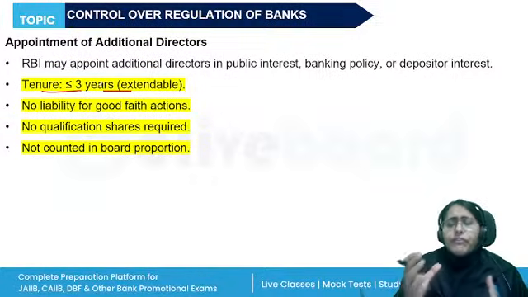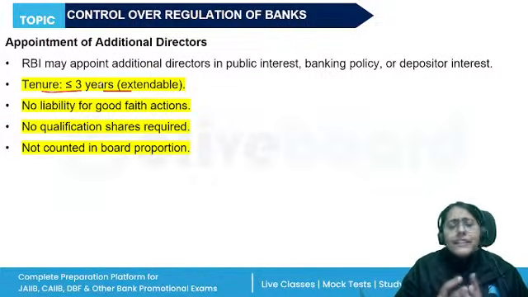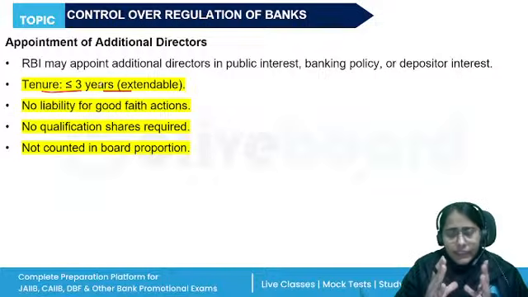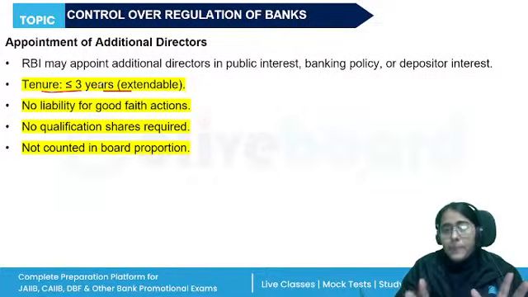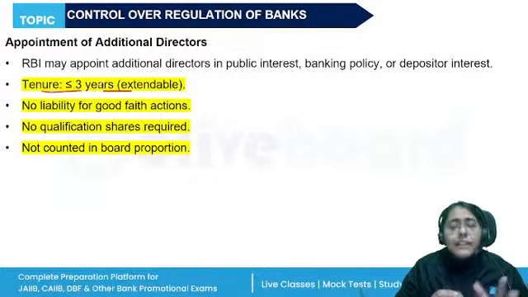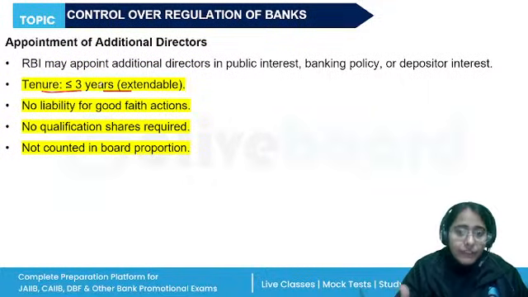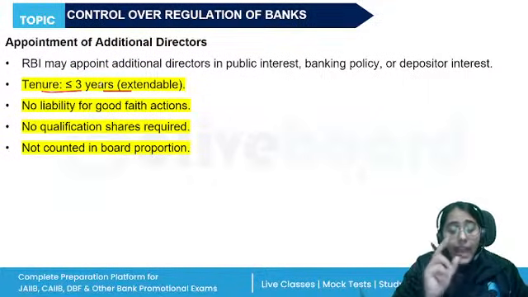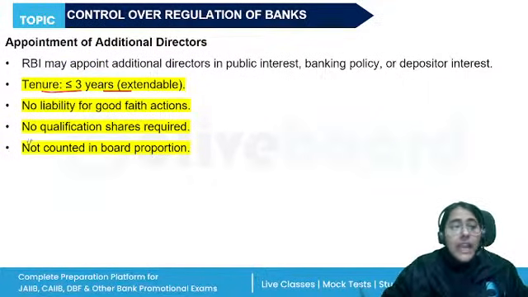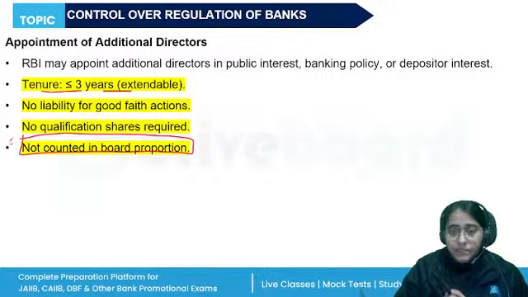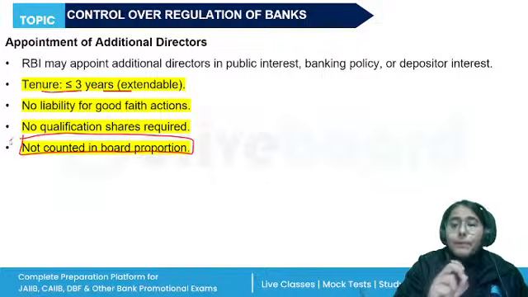And if they're acting as a director, they do anything in good faith, they will hold no liability for any of the action, and they're also not required to hold any qualification shares. All right, and this is also a very important point. When such additional directors are appointed, it will not be included in the total number of directors of the banking company.